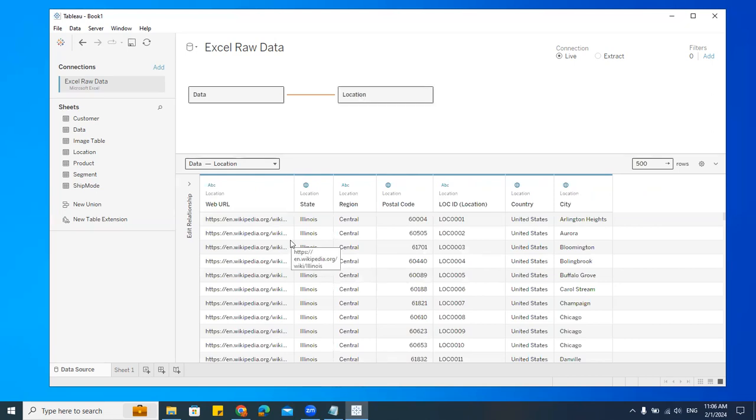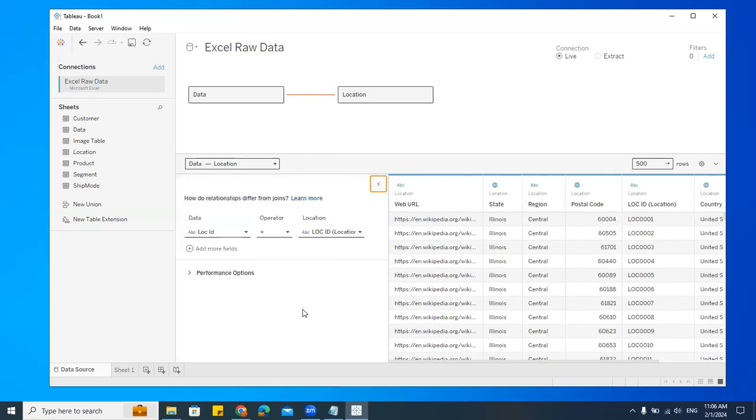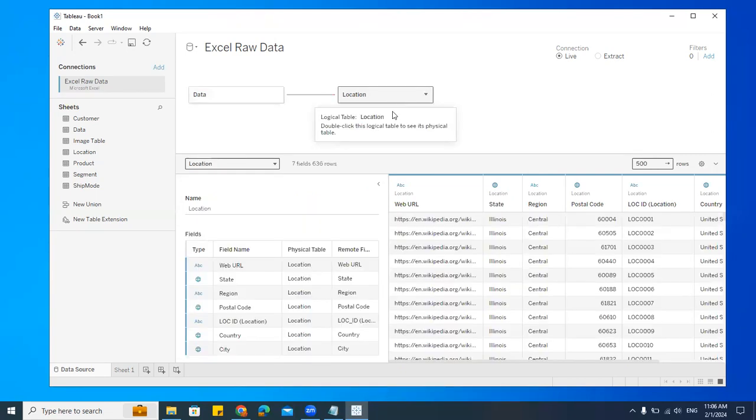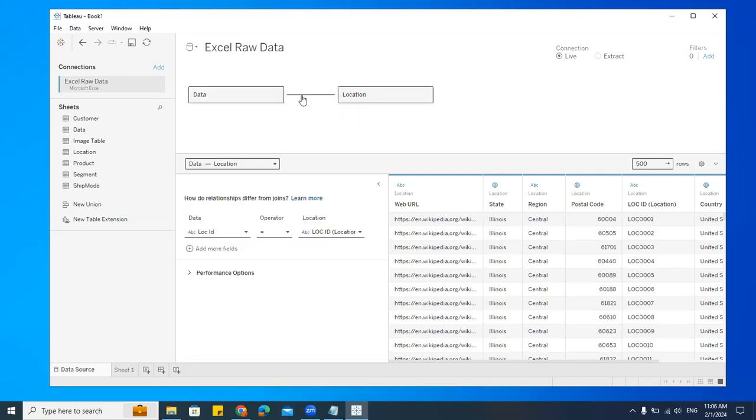How is it connected? See, I'll again open this. Now, previously it was metadata, right? Now, can you see that table here? No, I cannot see. How to get that? See, when I click on this location, can you see that now I'll get the metadata? But if I click on this line, I'll get the connections.